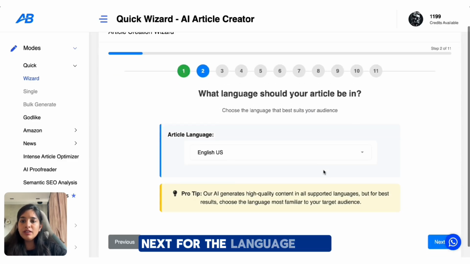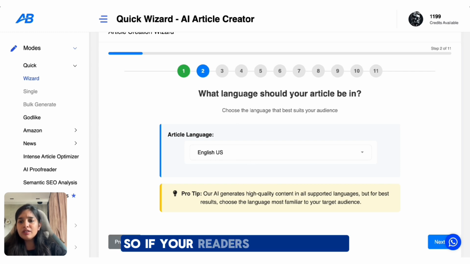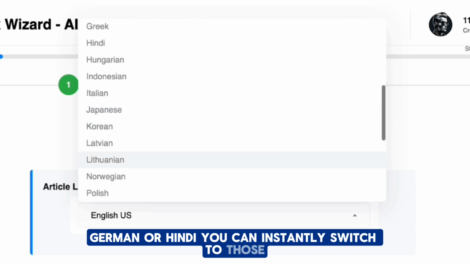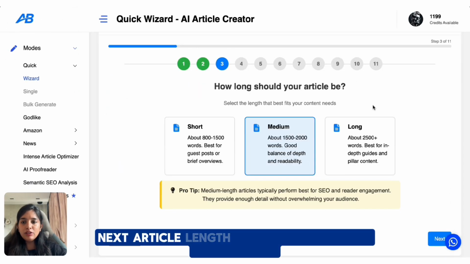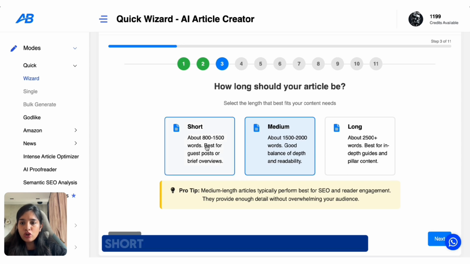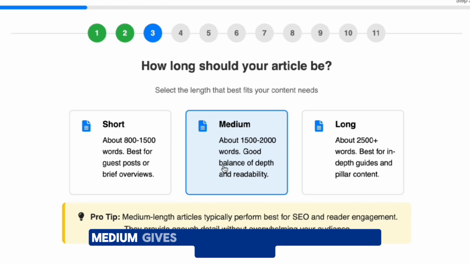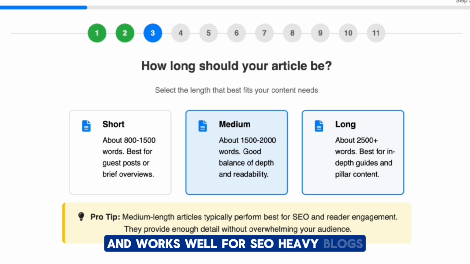Next, for the language, here Autoblogging supports 30 different languages. So if your readers are in Spanish, French, German or Hindi, you can instantly switch to those. But for this one, I'm going to keep it English. Next, article length, you've got 3 options here. Short works best if you want a quick blog or updates. Medium gives a nice balance of detail and readability, and long goes deeper and works well for SEO heavy blogs. But for this one, I'm going to go with long because a topic like luxury islands needs more detail.